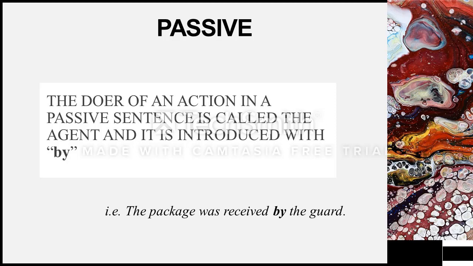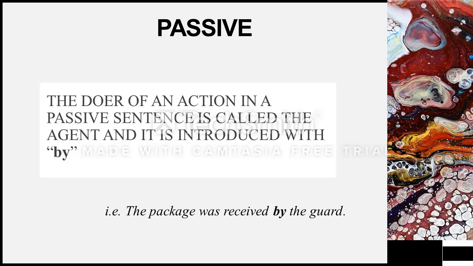So let's remember what is passive. Remember, the doer of an action in a passive sentence is called the agent. Okay, the person who does it, we are going to use the word by and the noun. Okay, that's called an agent.